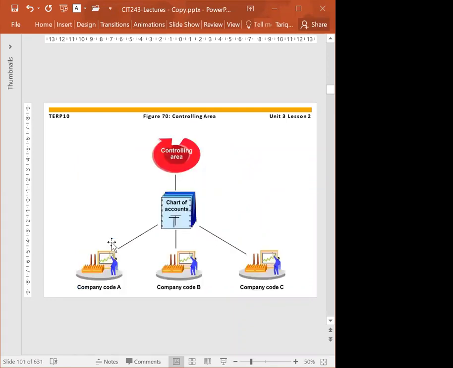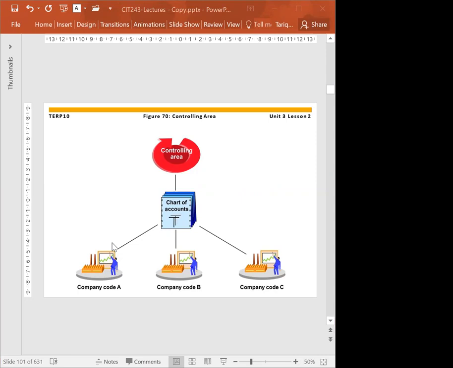And now we have controlling, which is also managerial accounting, organizational data that we use in combination with financial accounting. One controlling area can have one company code or more than one company code.